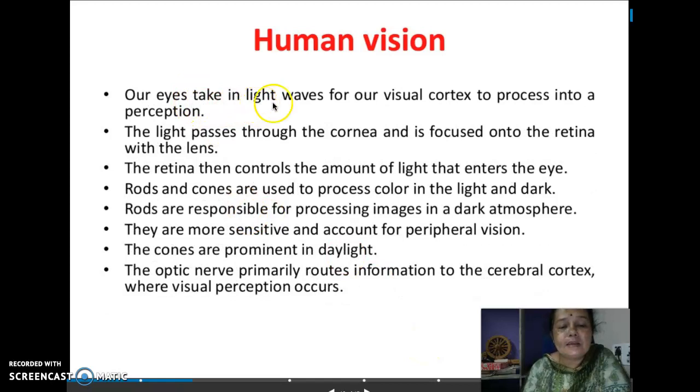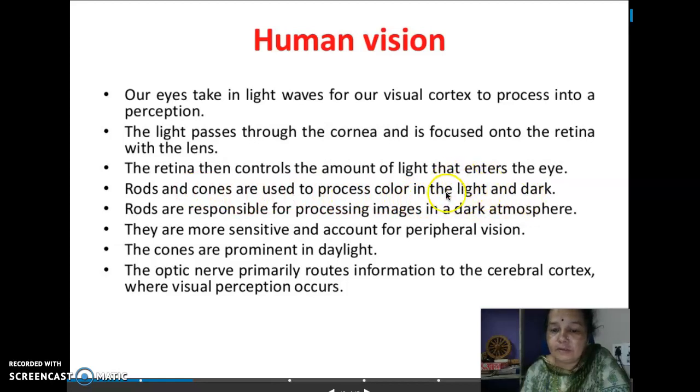Our eyes take into light waves for visual cortex to process into a perception. The light passes through cornea and is focused onto retina with the lens. The retina then controls the amount of light that enters the eye. Rods and cones are used to process color in the light or dark.